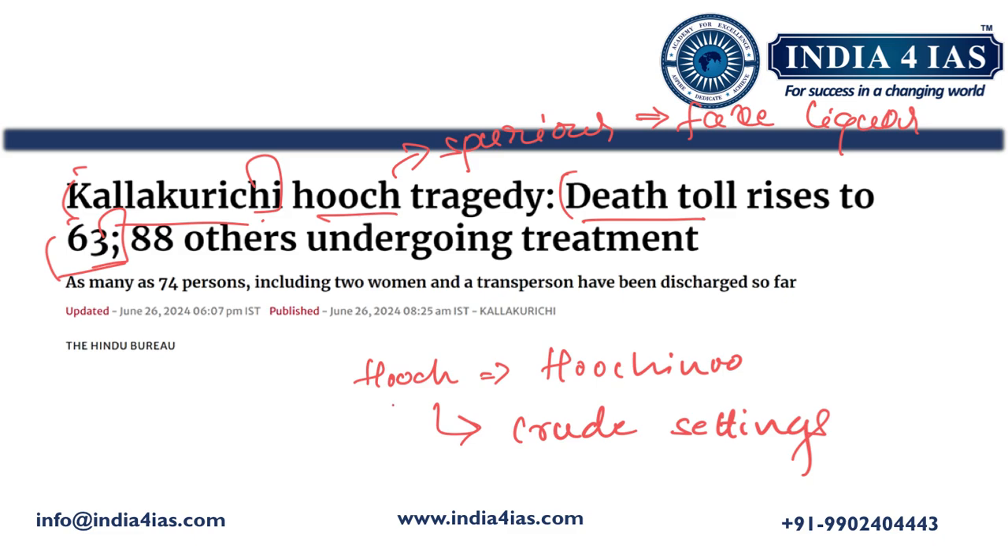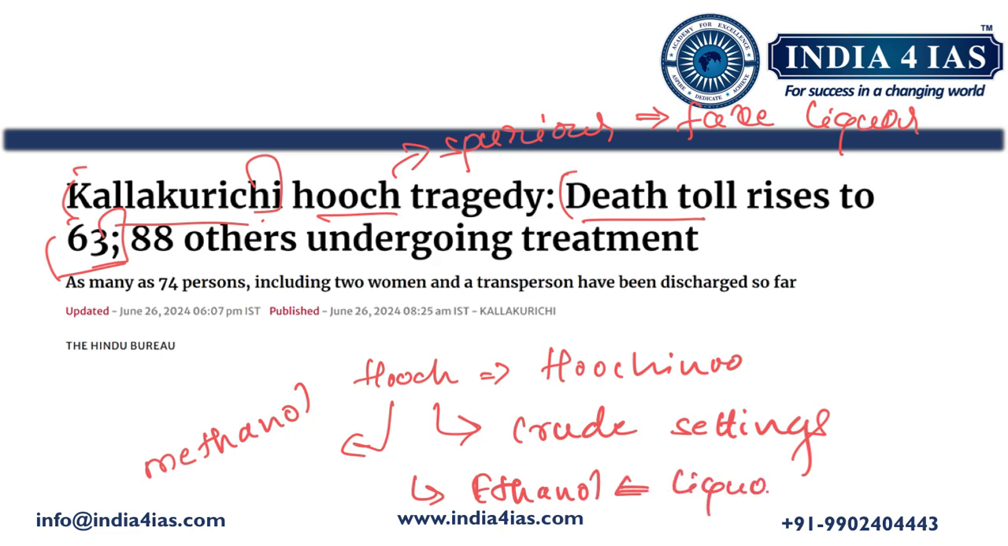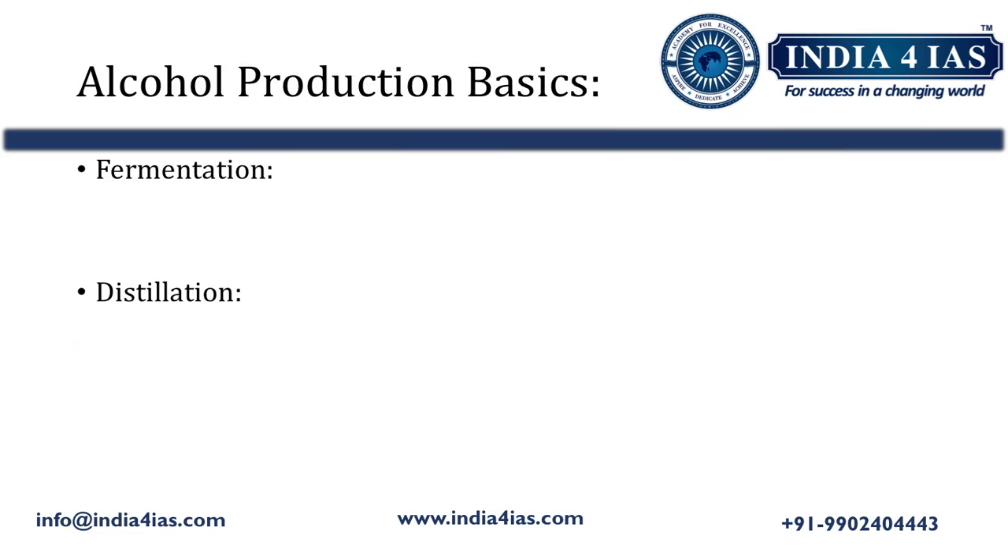The major component of this hooch is methanol, which is highly toxic to the human body, whereas drinking alcohol contains ethanol, which is not toxic to the human body. This is the liquor that is recommended for human consumption. Now we will briefly look into the alcohol production basics.